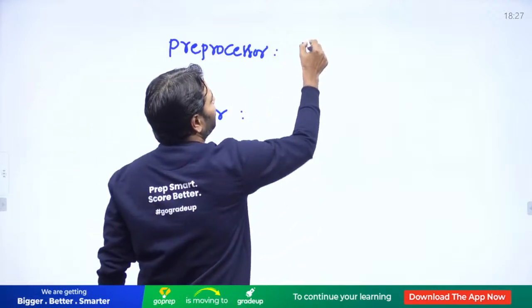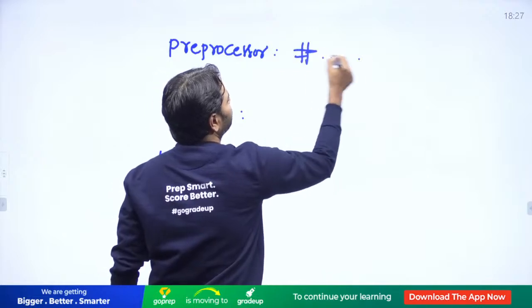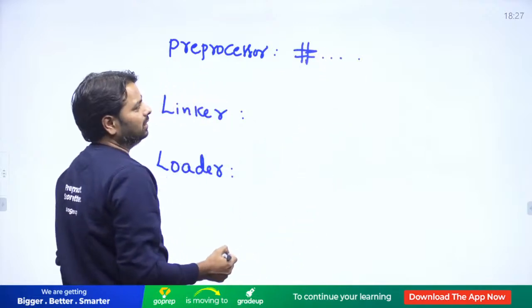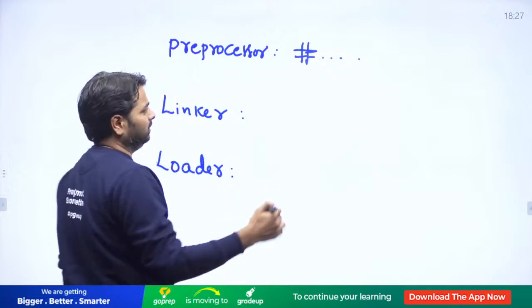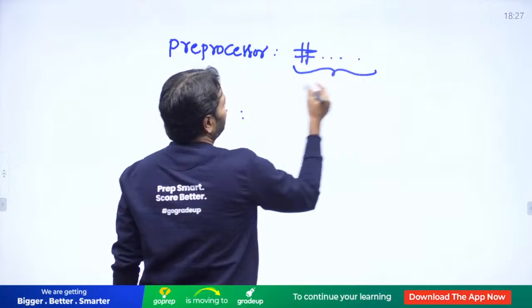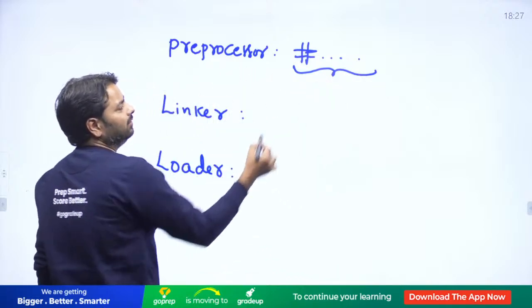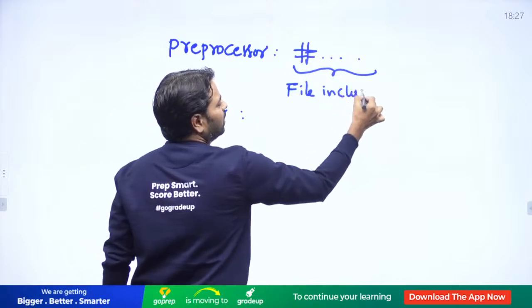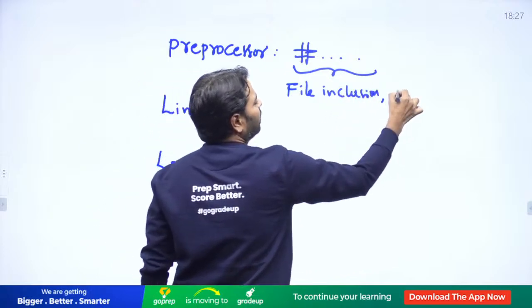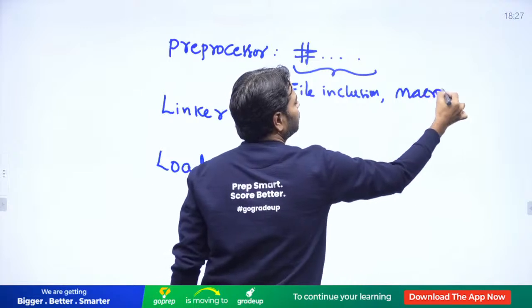Preprocessor: any statement which begins with hash is a preprocessor command. You might have define or include or if, and so many others. It takes the action for file inclusion or macro expansion.